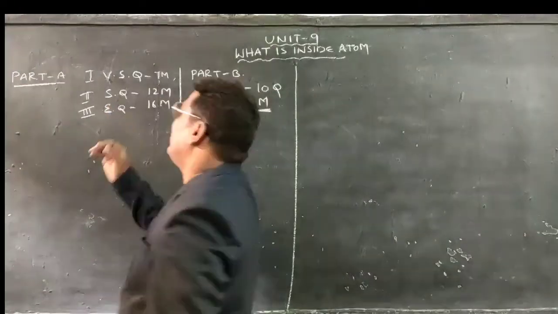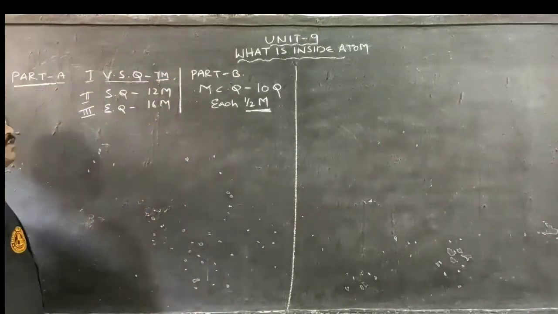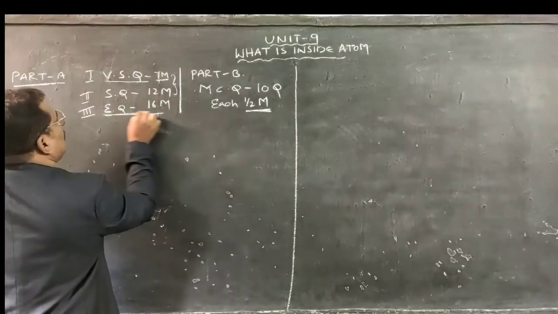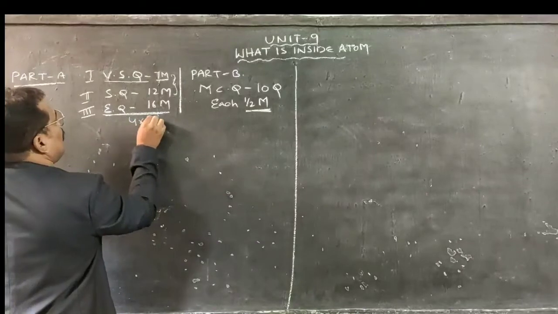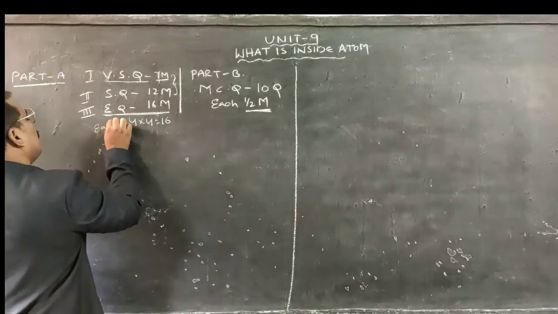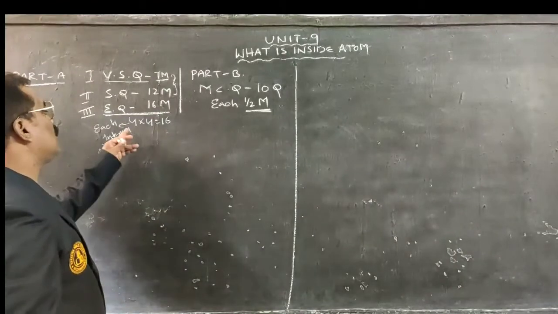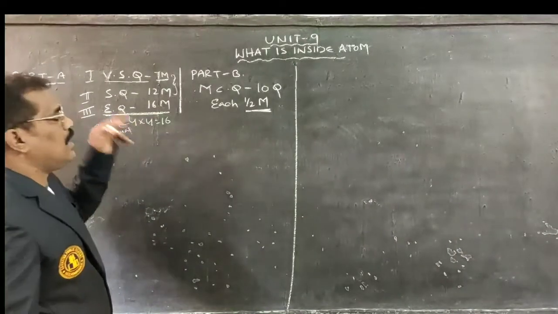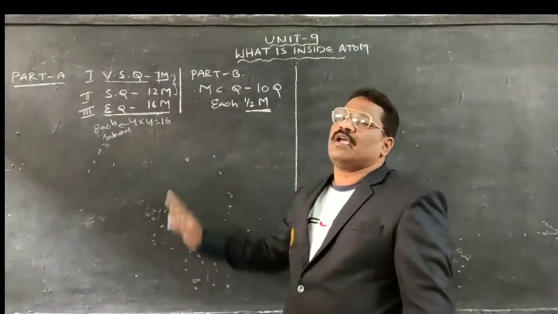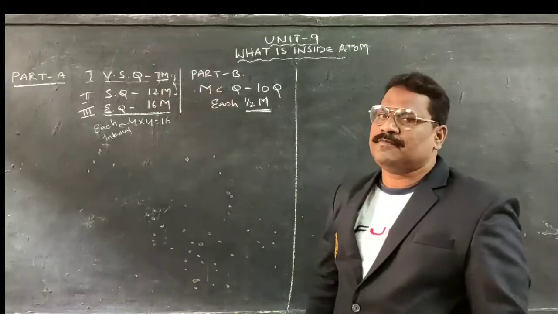In the first bit, very short answers, they will ask 7 questions. From those 7 questions we have to write, without any choice, the first 2 blocks. When it comes to essay questions, 4 fours are 16, so 4 questions we have to attempt. For each question there will be internal choice. A total of 8 questions will be asked, from which we have to answer 4 questions. Therefore 16 marks are allotted. So this is the paper pattern, how it would be.